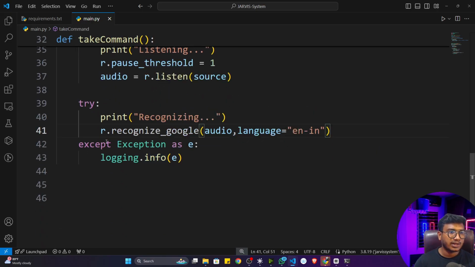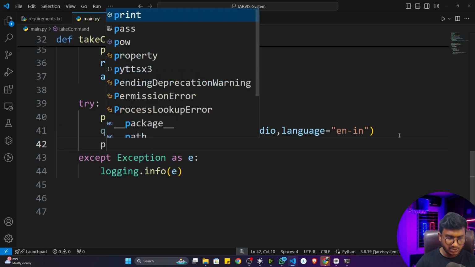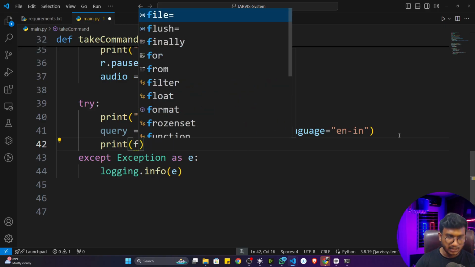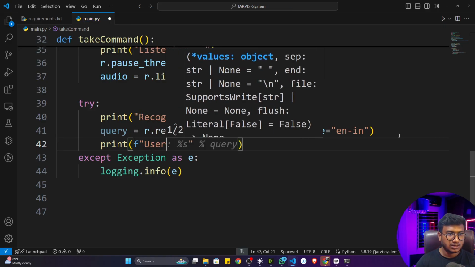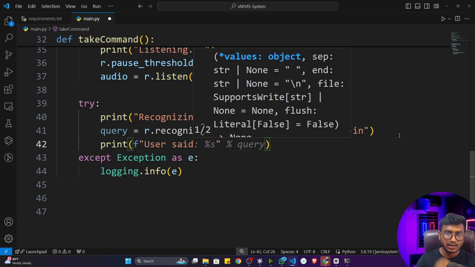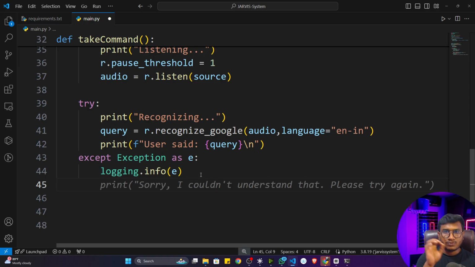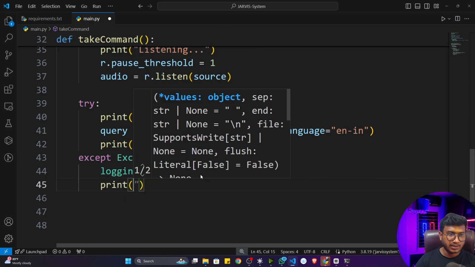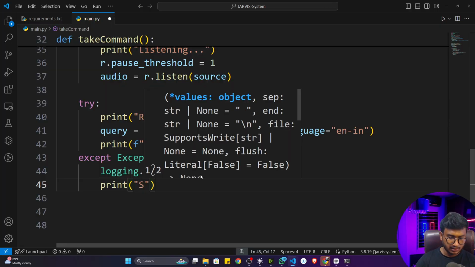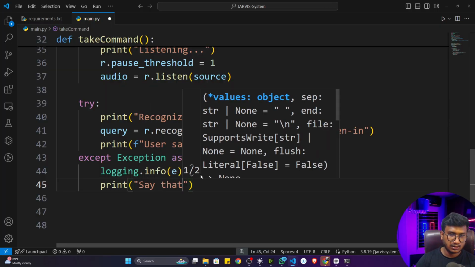Once it recognizes the voice, it will give me text, and I'll store that in a variable called query. Now let me print this query. I'll take an f string and inside that write user said, whatever you speak, and it will also print a new line, that's why I've given \n. If some exception occurs, it will log the information. And if you also want to print something in the terminal or console, you can use a print statement, and here I'll say, say that again, please.